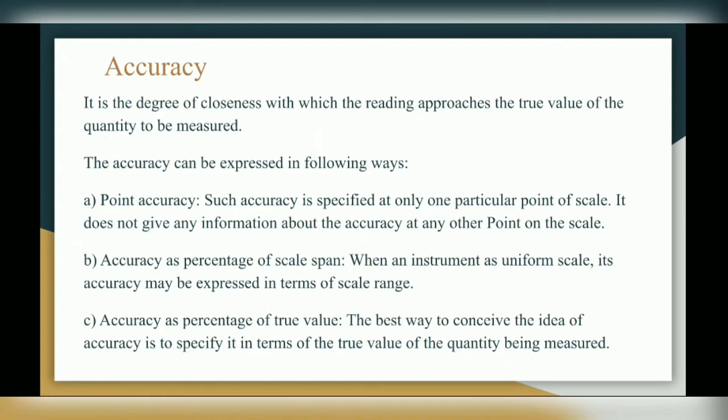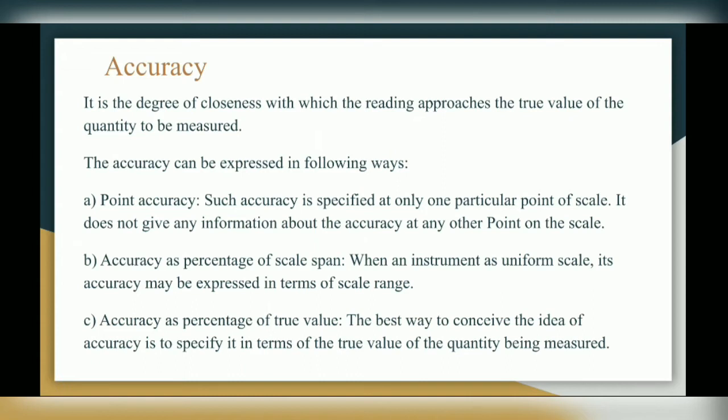First one is accuracy. It is the degree of closeness with which the reading approaches the true value of the quantity to be measured. So the value we measured and the actual value, when they are equal, then we can say we achieve the accuracy. The accuracy can be expressed in following ways.